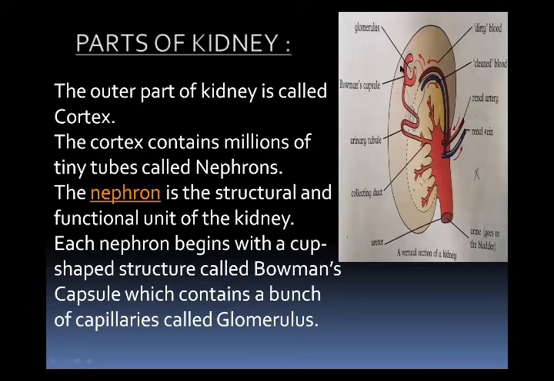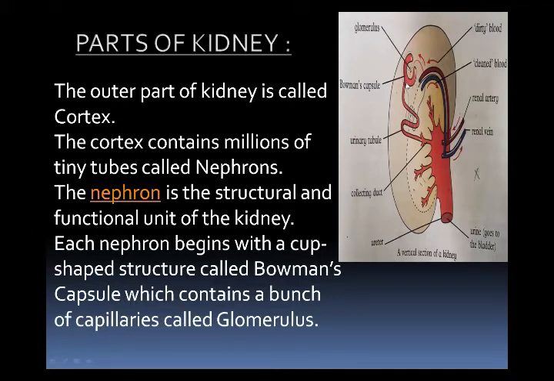Now we will move to the outer part of the kidney. The outer part of the kidney, which is called the cortex, contains millions of tiny tubes called the nephron. Yes, you can see the nephron. This is the nephron, and these are millions in number. They are found in the kidney. The nephron is the structural and functional unit of the kidney, and you can see each nephron begins with a cup-shaped structure called Bowman's capsule.